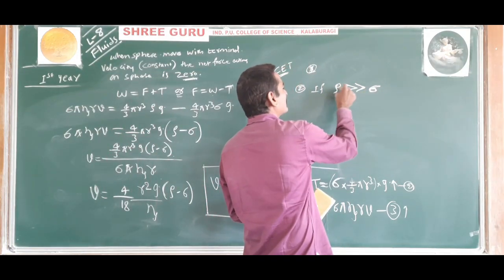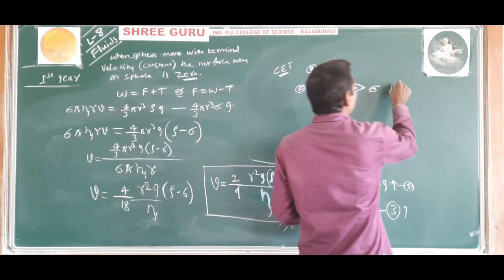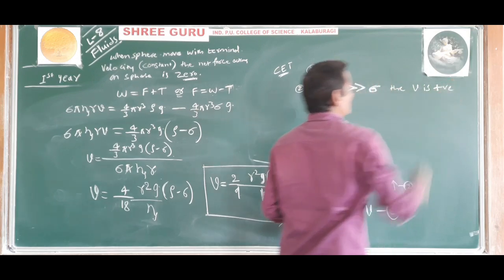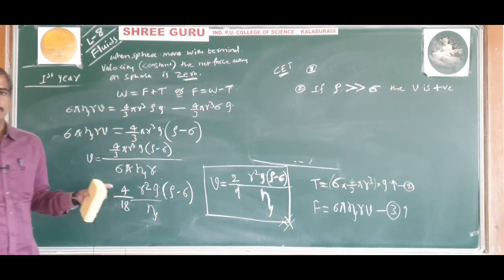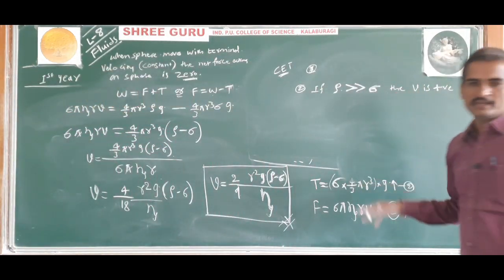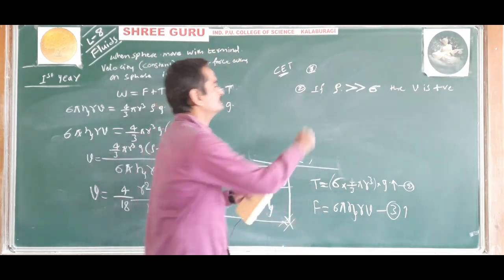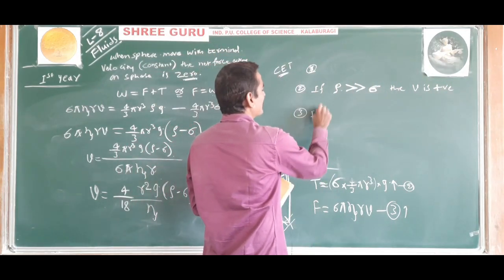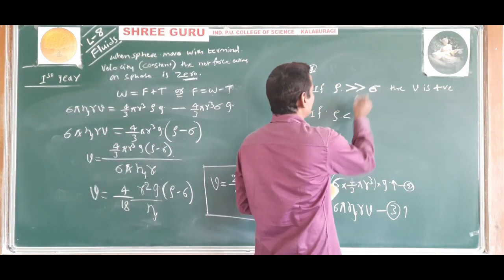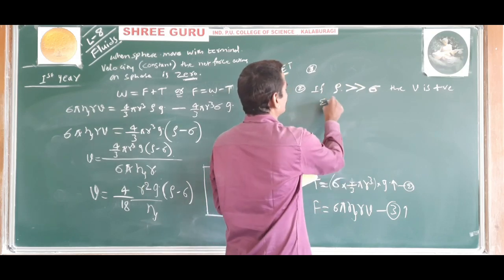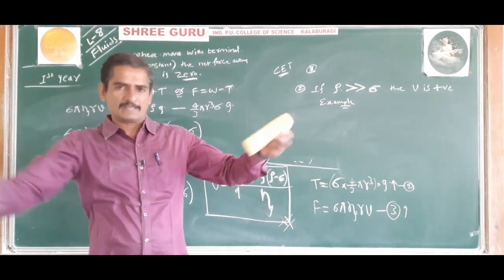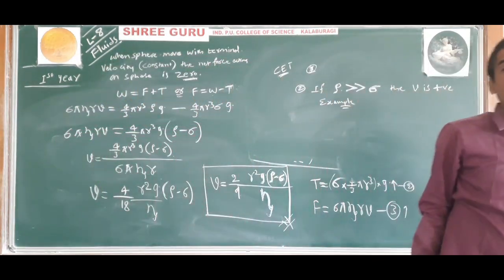If the density of the body is greater than the density of the liquid, then the terminal velocity is positive and the body moves downward with a terminal velocity v. Understood? Okay. So if the density of the body or the sphere is less than... first, an example for this one: the motion of a raindrop in the atmosphere.